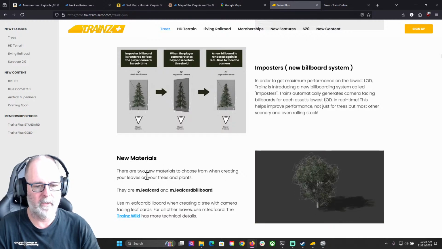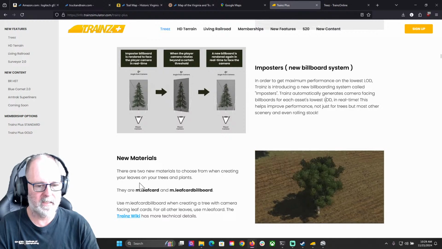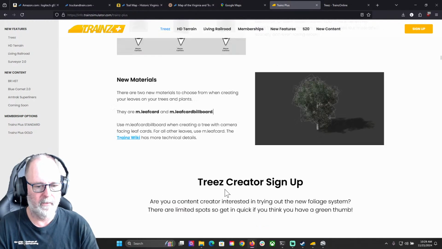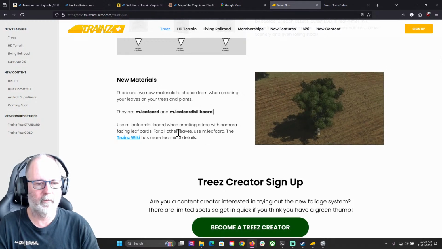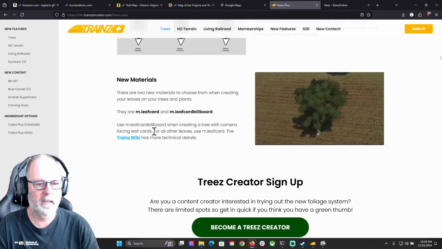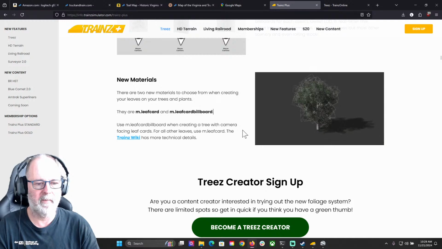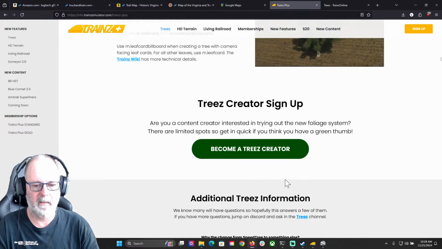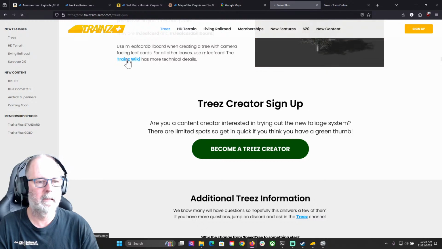There are two new materials to choose from when creating your leaves on your trees and plants. They are m.leafcard and m.leafcard billboard. Use m.leafcard billboard when creating a tree with camera-facing leaf cards. For all other leaves, use m.leafcard. The Trainz wiki has more technical details. Yeah, I signed up for this.